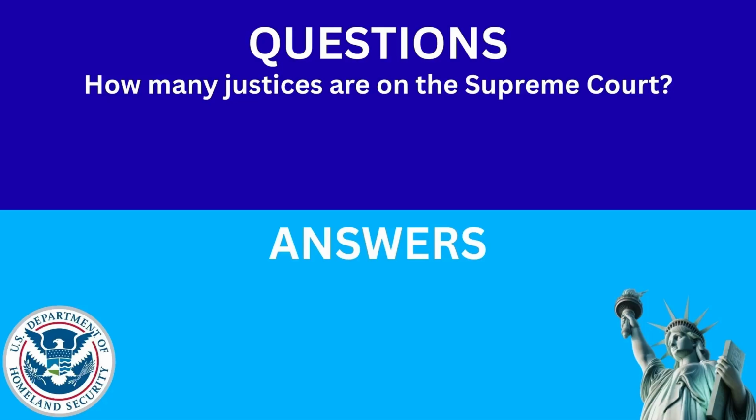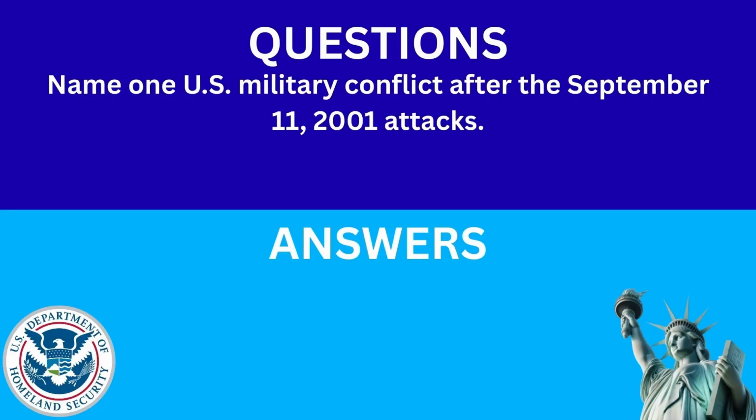How many justices are on the Supreme Court? The answer is 9. Name one U.S. military conflict after the September 11, 2001 attacks. The answer is the war in Afghanistan.